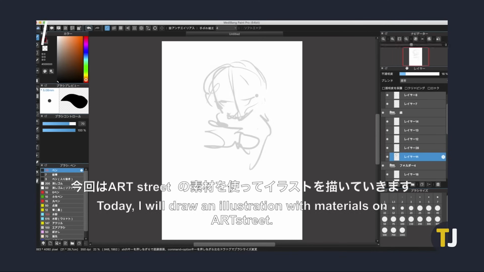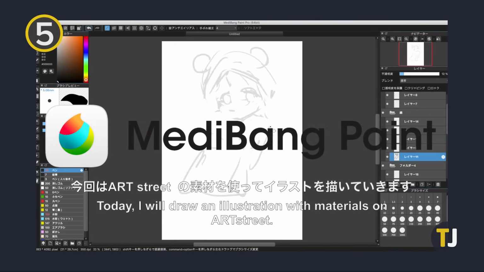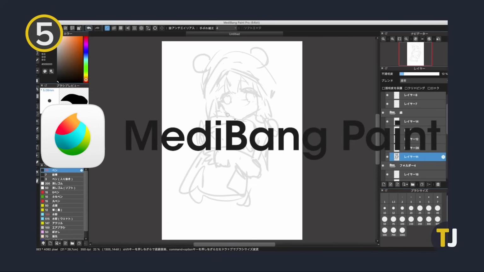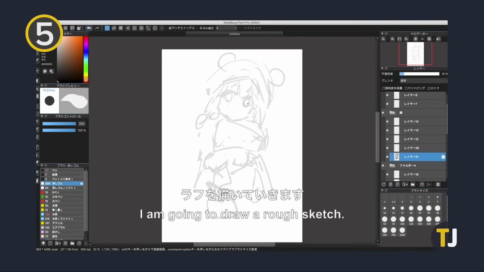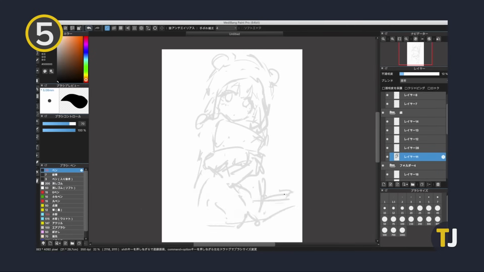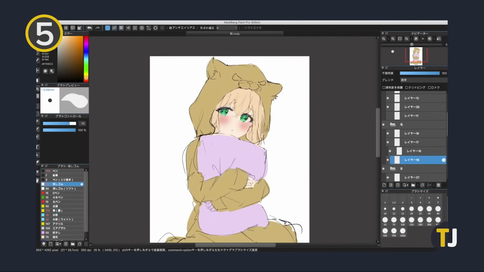A bit more advanced than Alpaca, but lacking animation capabilities, Medibang Paint Pro rounds up this list. It has a similar interface, but a bunch more tools and functionality. This app features more than 50 brushes as well as over 800 backgrounds and tones. Since it's primarily designed for comics, Medibang Paint also offers 20 different fonts.